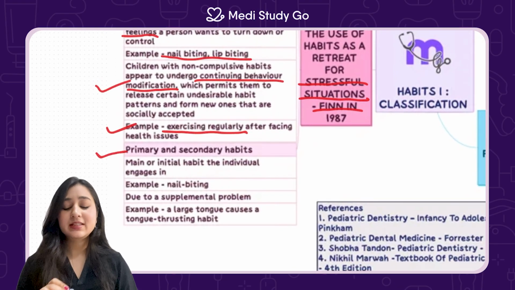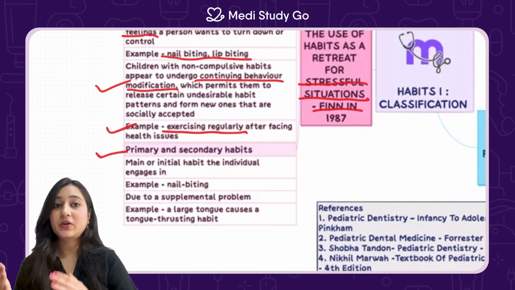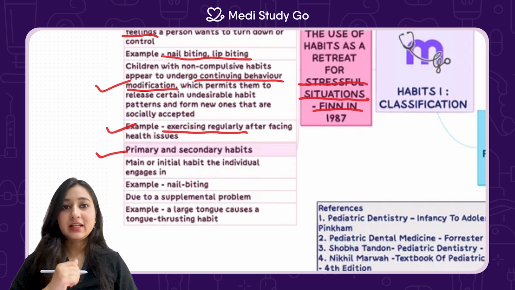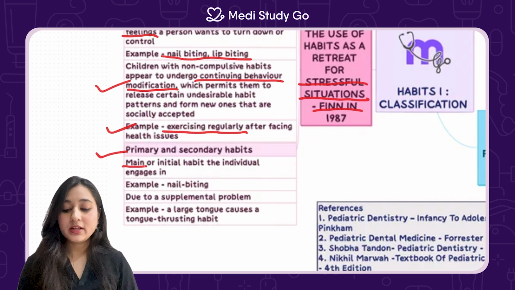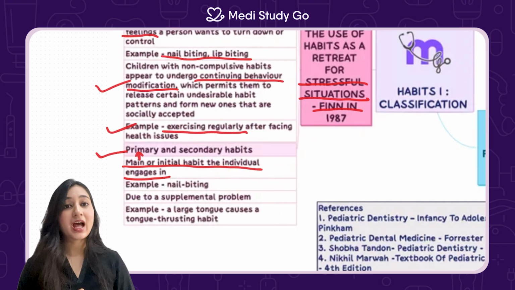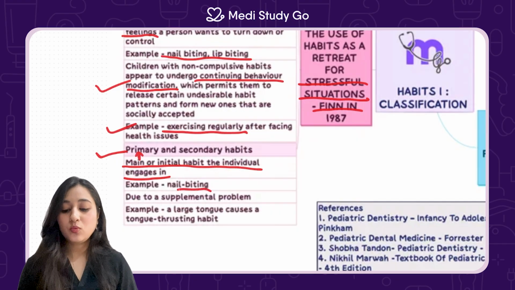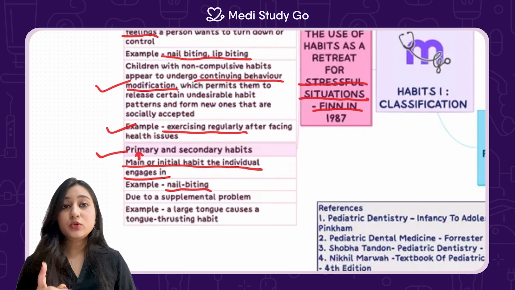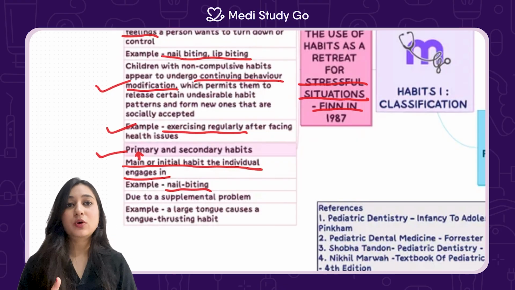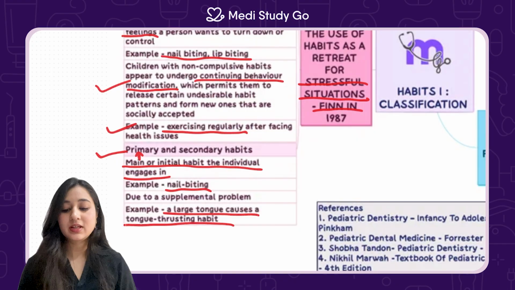Next are primary and secondary habits. He's classified them as primary and secondary habits. Let's see what they are. The main or initial habit that the individual engages in is called a primary habit, like nail biting. Now, what is a secondary habit? A habit that arises due to a supplemental problem is called a secondary habit. So a large tongue causes a tongue thrusting habit.